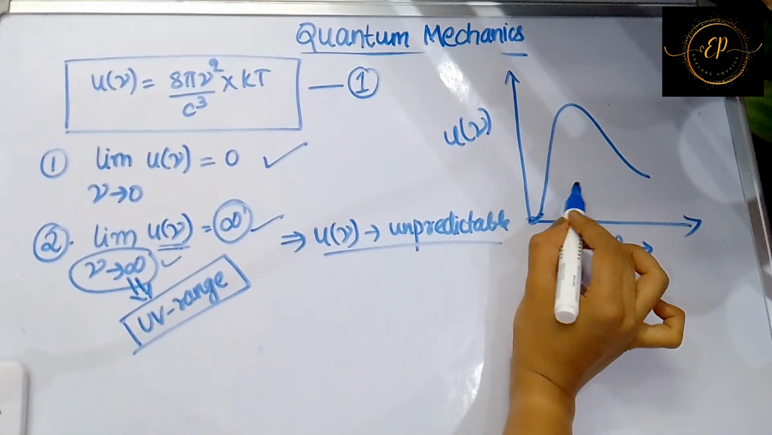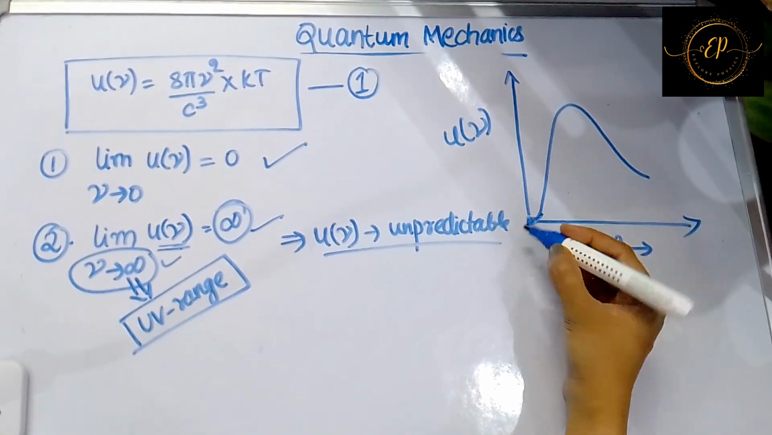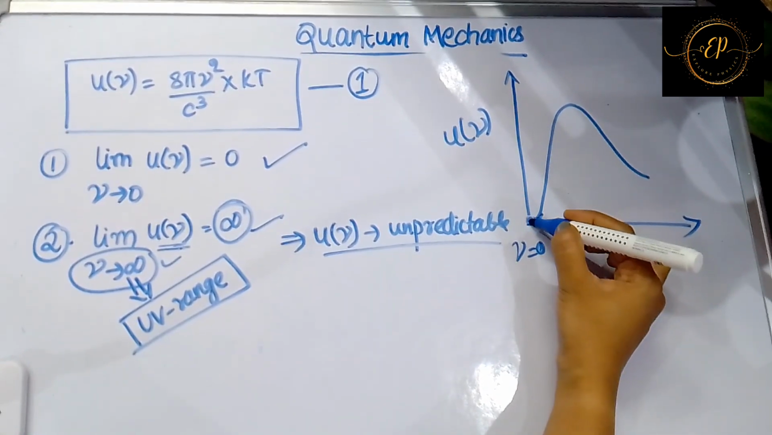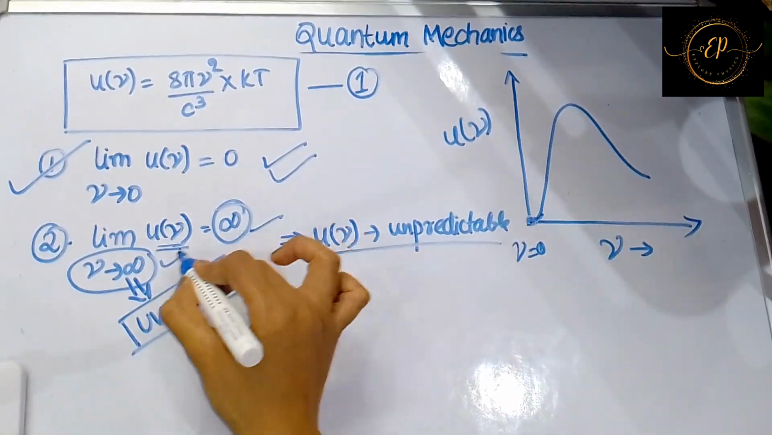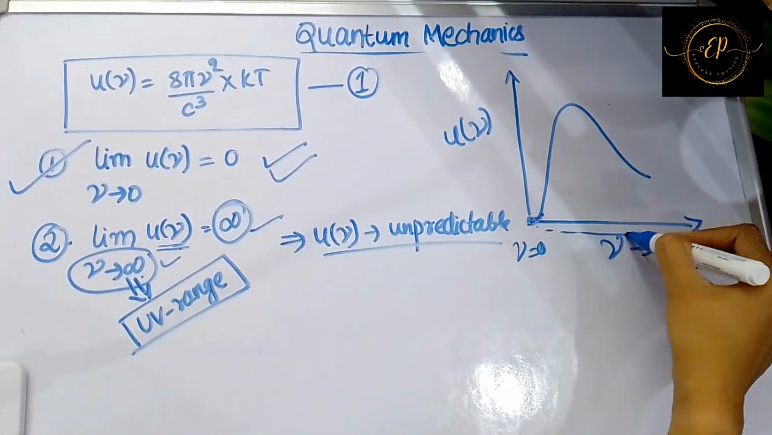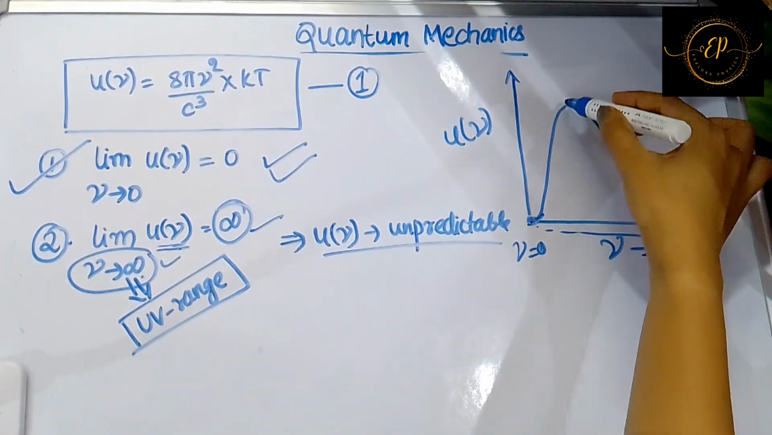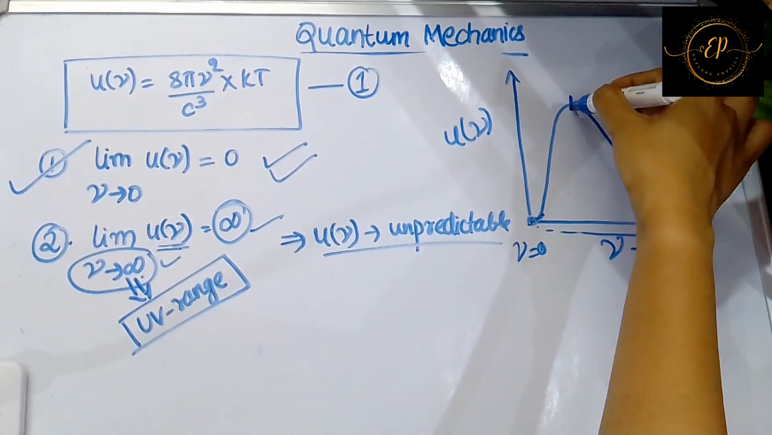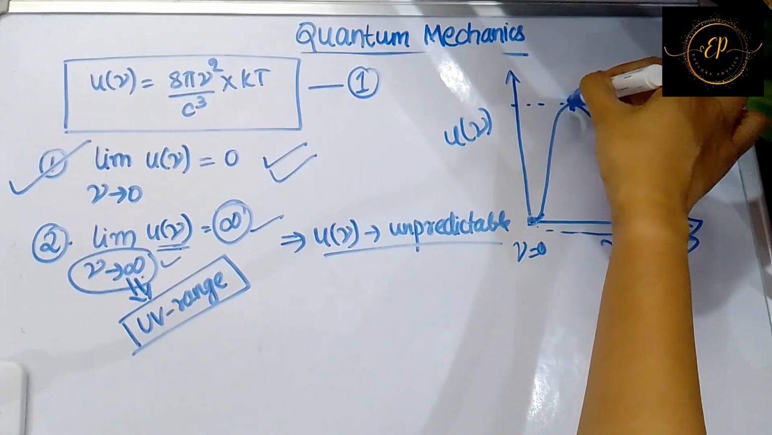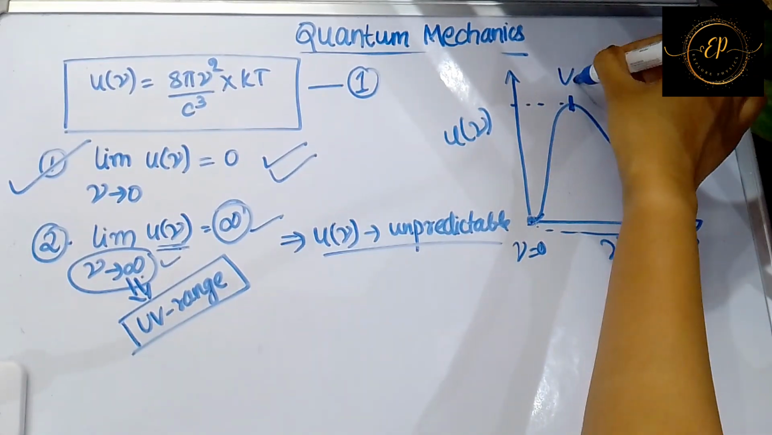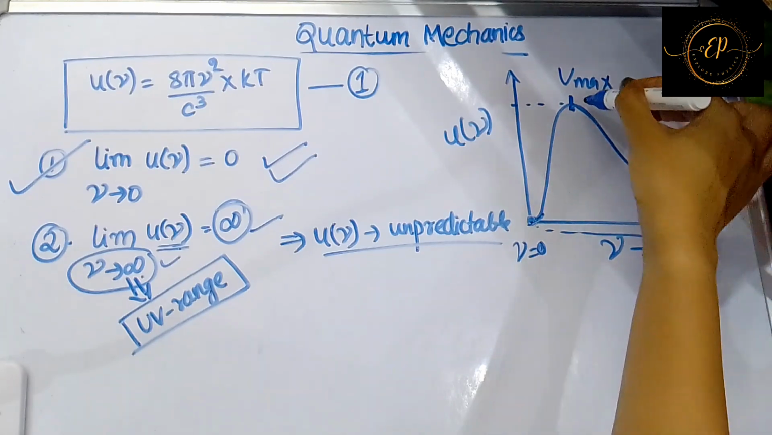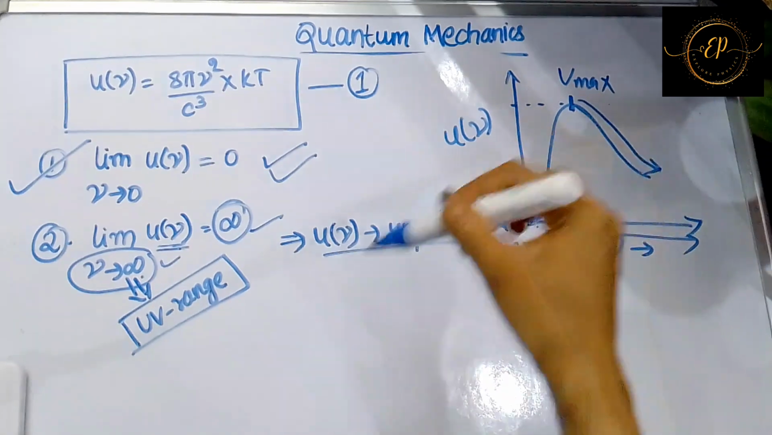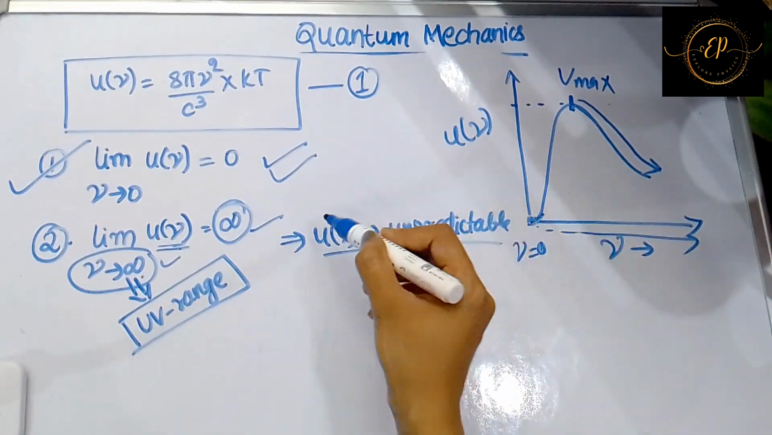But according to this graph, at a lower frequency, that is nu equal to 0, your energy density was 0, which was correct. The first case was correct. But when your frequency increases, according to the curve, this is a maximum value of energy density, U max. And later, as the frequency is increasing, the curve is decreasing downward. But this is not matching with this case.